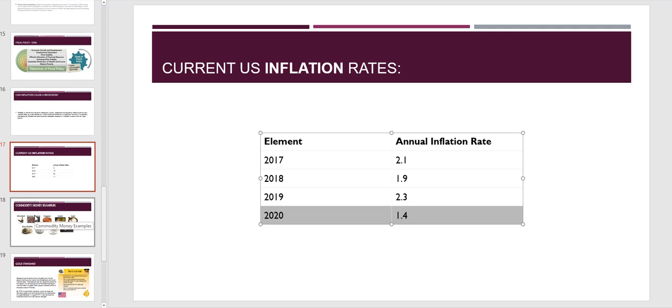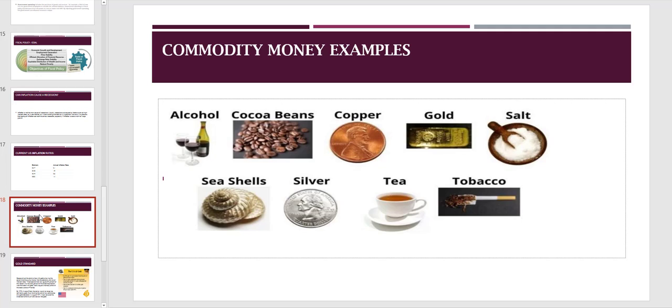So I'm going to shift a little bit to give you a higher-level view of how money has evolved, and then hopefully we can tie this in. Here is an example of the different ways money was used in the past, right? People used to trade alcohol instead of printed money. There used to be cocoa beans. People actually traded them like a commodity. So these are commodity money rather than paper money.